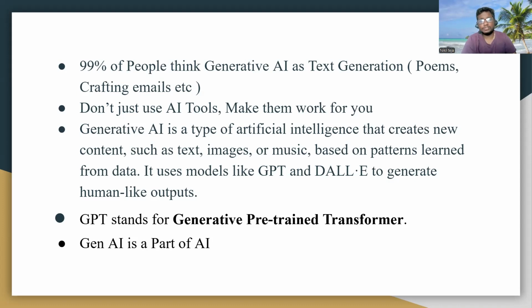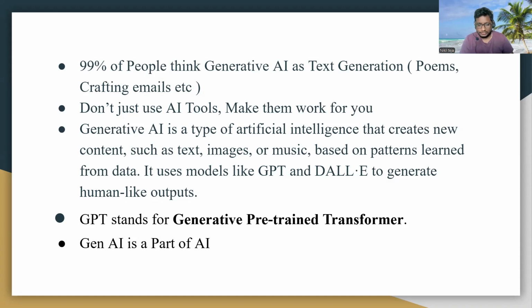GPT stands for Generative Pre-trained Transformer. It is quite intuitive, you can understand the full form. Generative pre-trained transformer: it transforms the output based on the training and generates the answers.